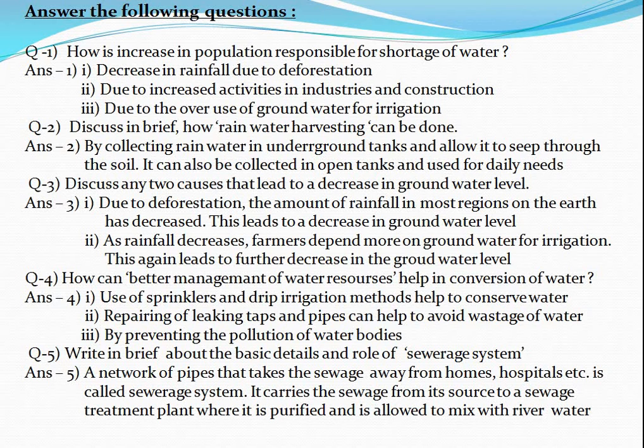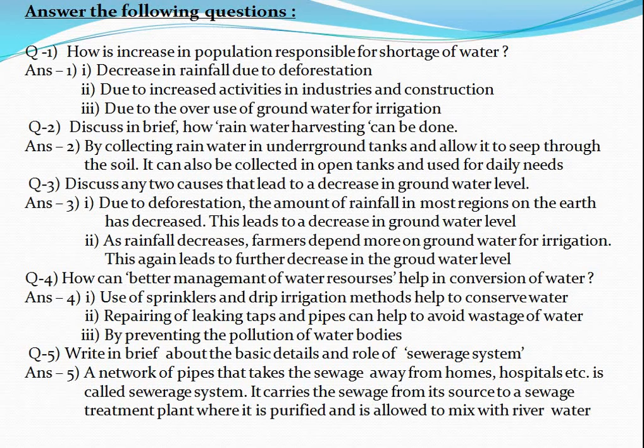Then the underground water will also decrease. So shortage of water can be a major problem in the increase in population. So these are the 3 points given here as answers.